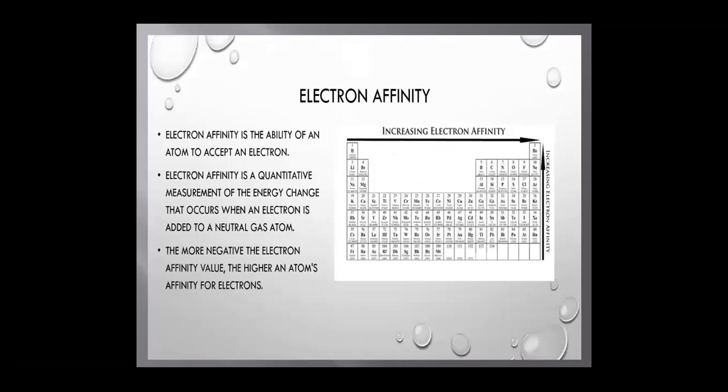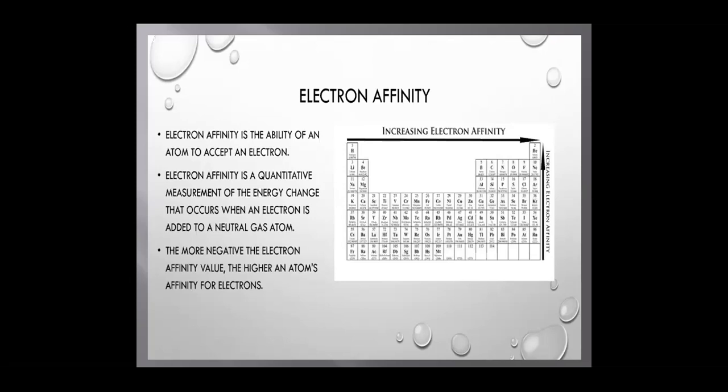Electron affinity is the ability of an atom to accept an electron. It is a quantitative measurement of the energy change which occurs when an electron is added to a neutral gaseous atom. The more negative the electron affinity value, the higher an atom's affinity for electrons. So electron affinity is the amount of energy released when an electron is added to an isolated gaseous neutral atom.